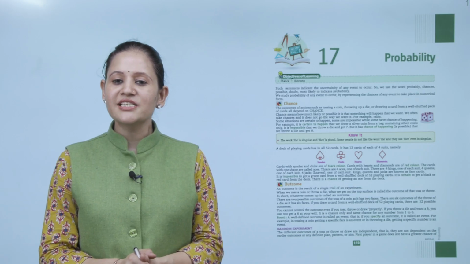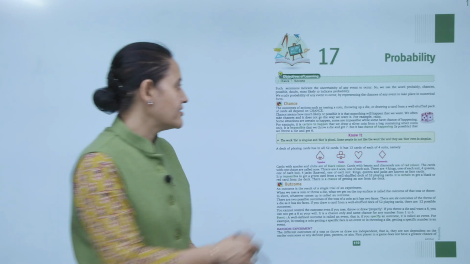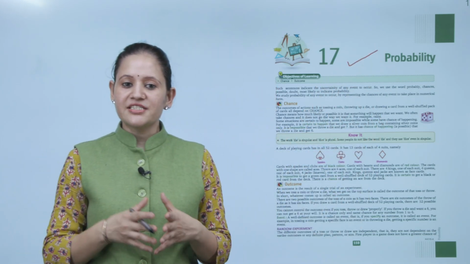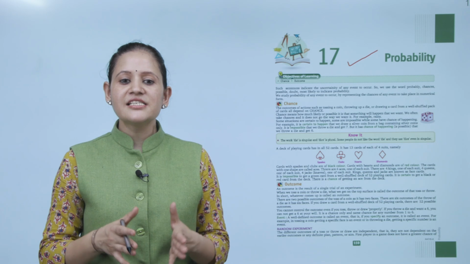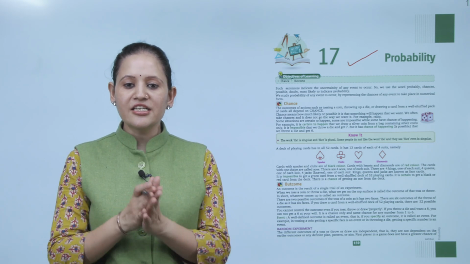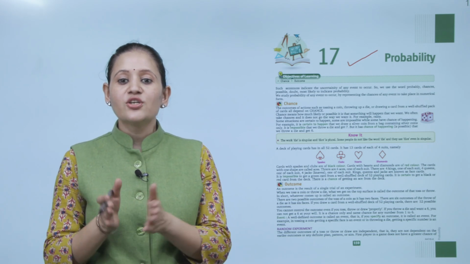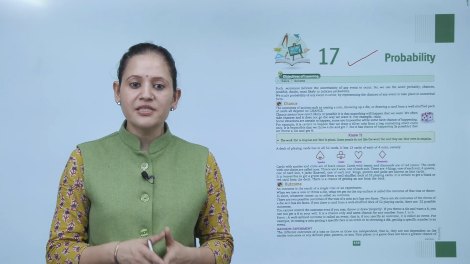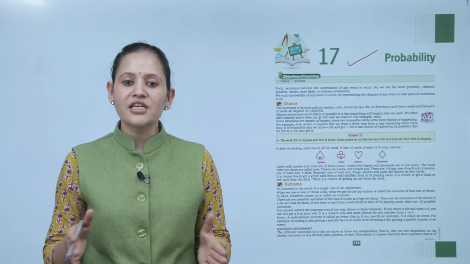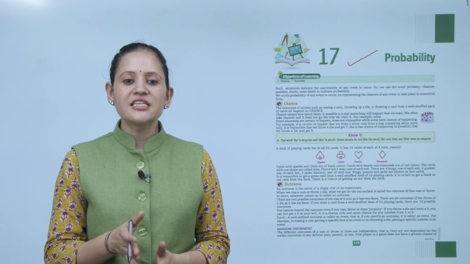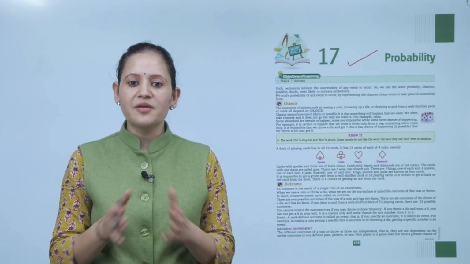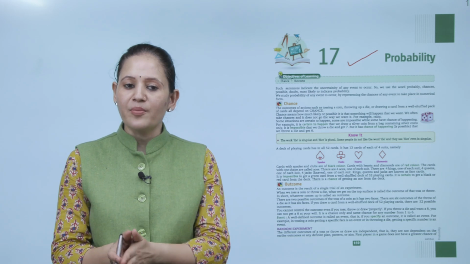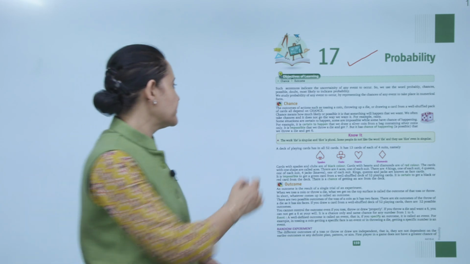Kids, welcome to today's maths class, and today we'll do probability. Our learning objectives are chances and outcome. Such sentences indicate the uncertainty in any event to occur. So we use the words probably, chances, possible, doubt, most likely to indicate the probability. We study probability of any event to occur by representing the chances of an event to take place in numerical form. First is chance.